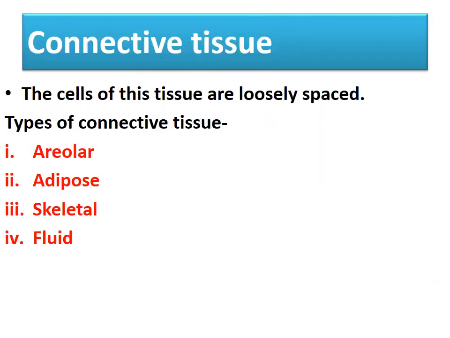Now come to connective tissue. The second type of animal tissue is connective tissue. The cells of this tissue are loosely packed. Loosely packed means they have very large intercellular space between the cells. Now what are the types of connective tissue? There are four types of connective tissue: areolar connective tissue, adipose connective tissue, skeletal connective tissue and fluid connective tissue.